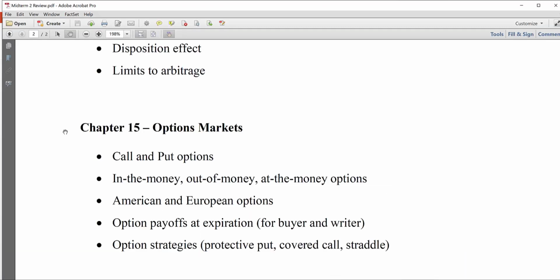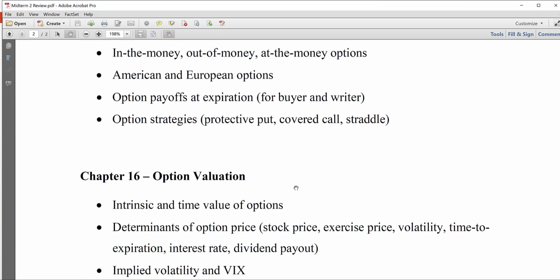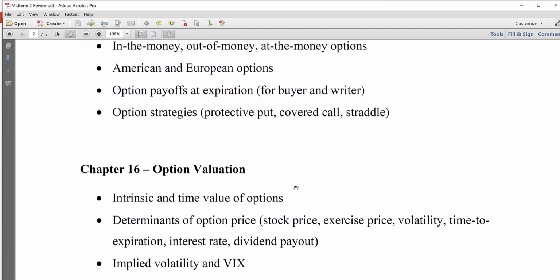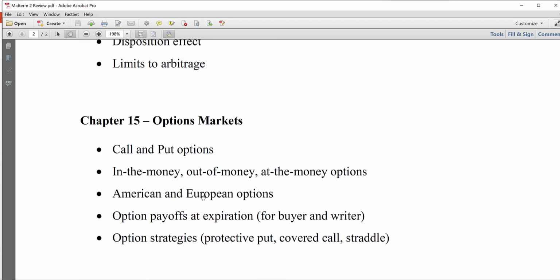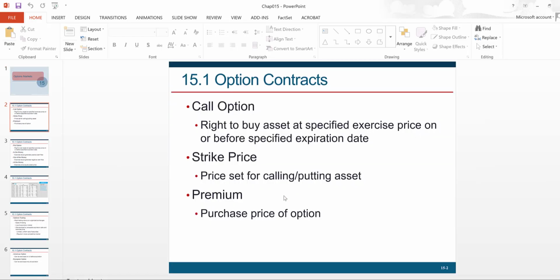And then we have two chapters on options. The first one primarily deals with option payoffs, understanding the basic payoffs from options at expiration. And chapter 16 is about option pricing. So in chapter 15, we introduce the call and put options, how they work, some terminology related to these options.